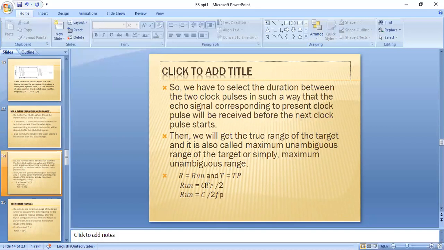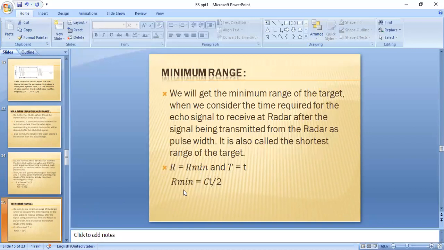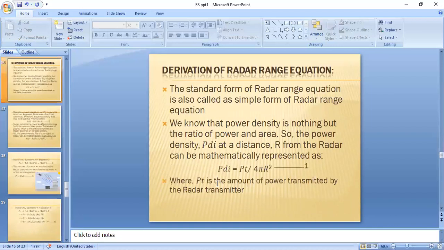So the unambiguous range is the range from the target to the radar, and here also we should take the duration of clock pulses in a proper manner. Otherwise, it can lead to a wrong calculation of the range equation. The next one is minimum range. This is the minimum range equation: R minimum is equal to Ct by 2, where t is the minimum time and R minimum is the minimum range of a target from the radar.